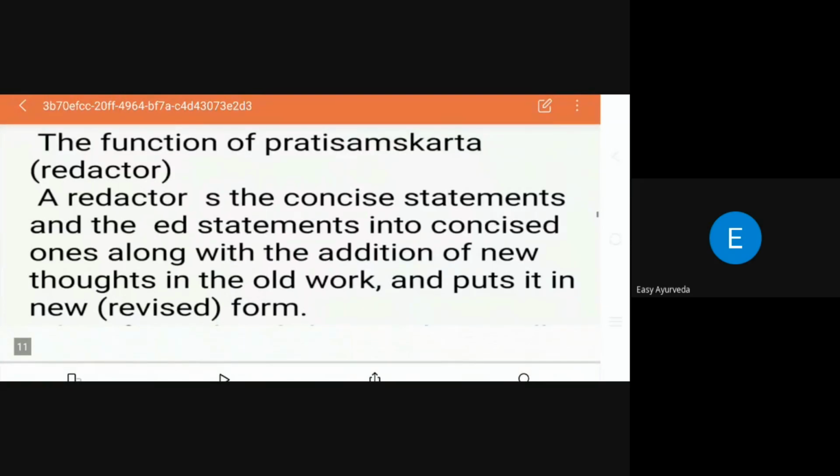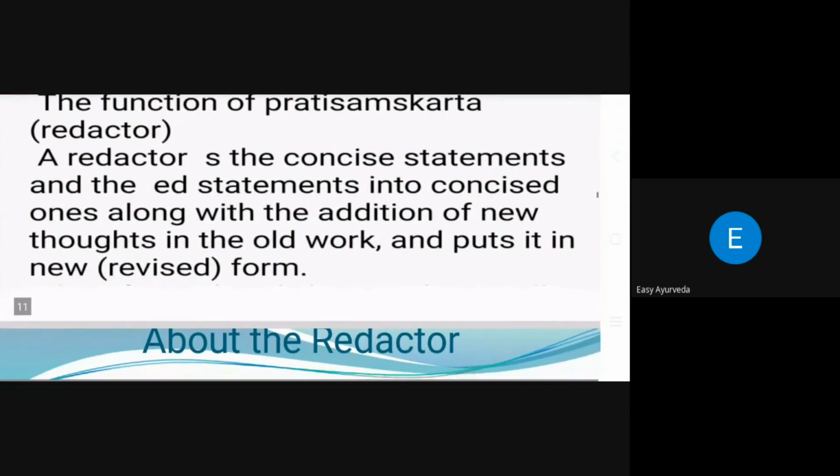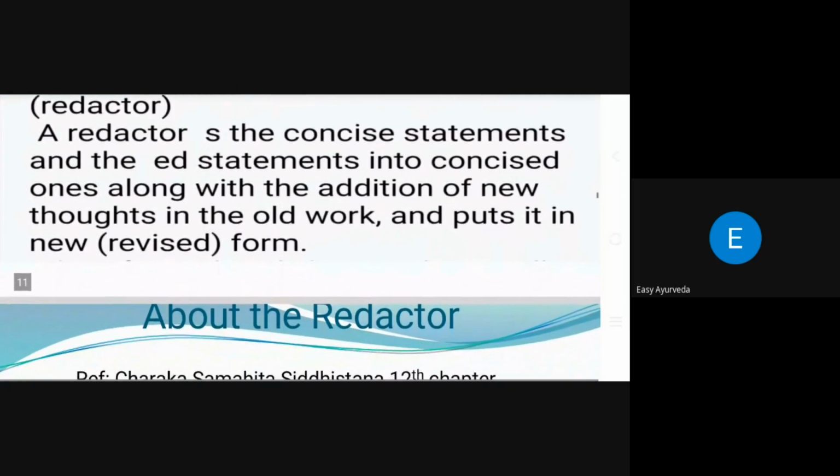are writing newer editions. Why? Because the subject matter is there, and along with that, the new thoughts, new research works and new ideas are being added to their books. That is going on till today also. It means how the literary works were known in that time duration itself.